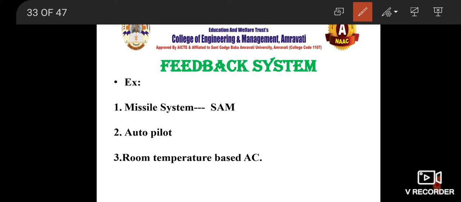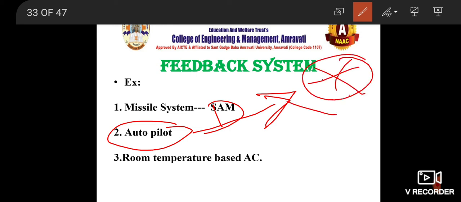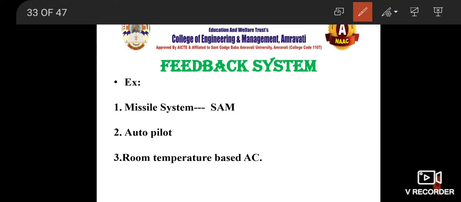So what is happening in autopilot? You are giving a particular input to the system that your direction is set as this one, and if there are certain issues or you are deviating from it, then you are going to get the feedback. The auto feedback will be generated and the necessary required step will be taken by the system itself.